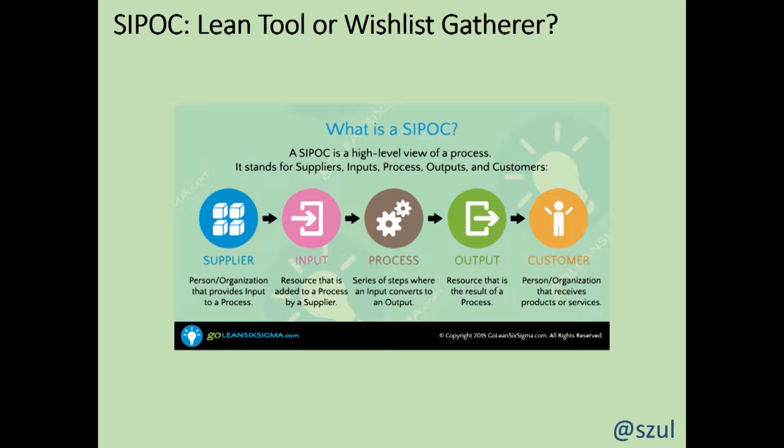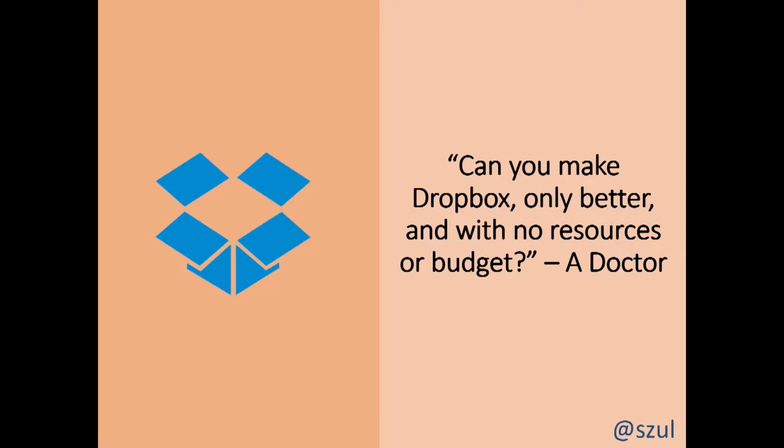One of the things that we did was we held SIPOCs. A SIPOC is a lean tool for determining who provides the inputs, what those inputs are, what steps are taken during the process, what you get out of the process, and who receives the outputs. It's good for gaining higher level understanding, but when combined with discovery for a new project, a lot of times it could end up as a wish list session. We held 4 of them.